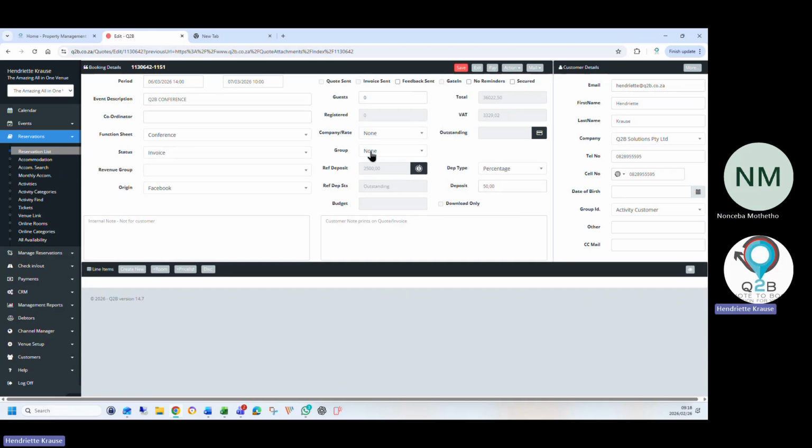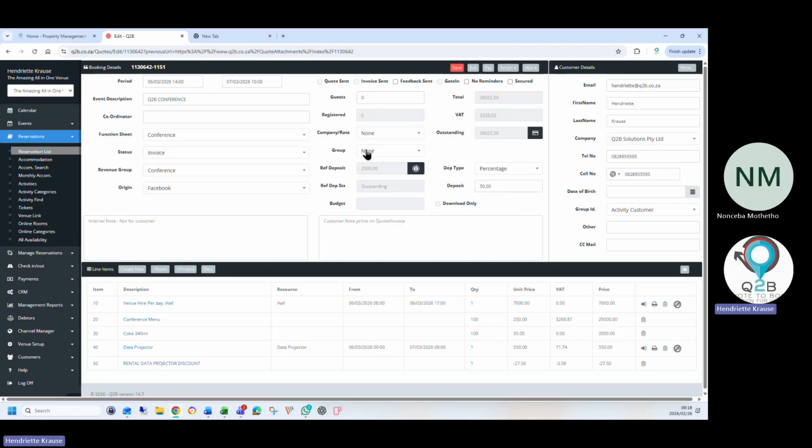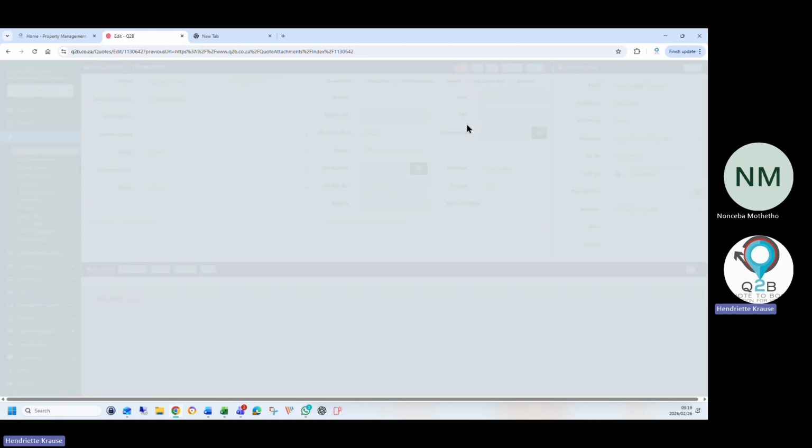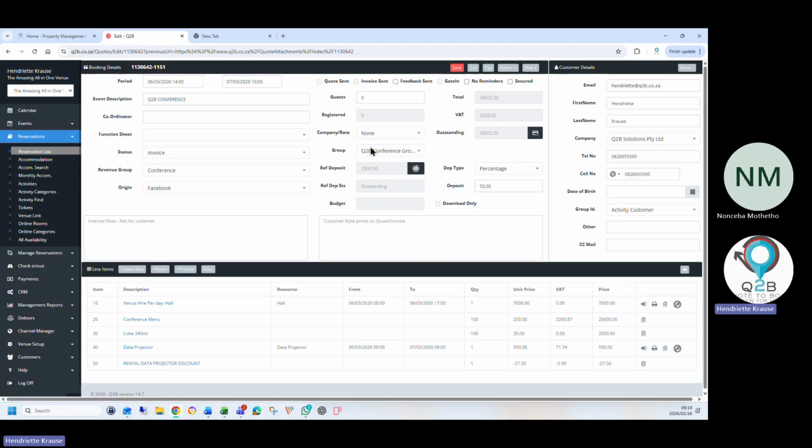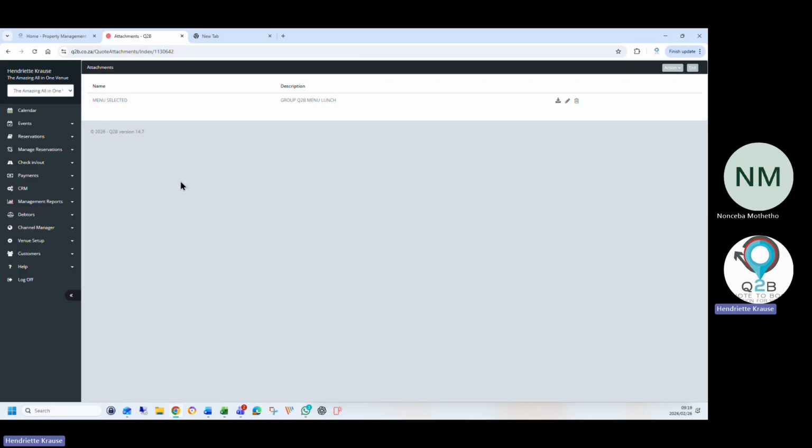Yeah, so what I want to show you as well, it's for groups. So let's say, for instance, it's a group of people coming, but some of them are going to pay their own bills. You can also add them under a group. So let's say, for instance, I want to add them under the conference group. You can also start a new group and then just say save. So our group functionality is also awesome.